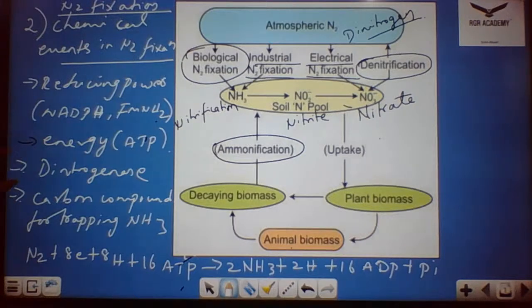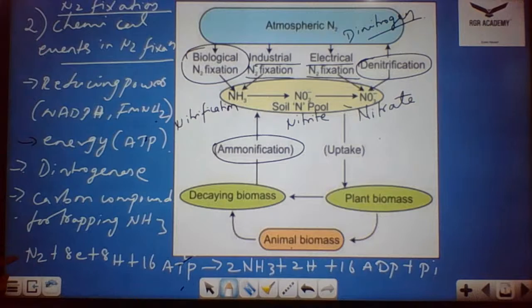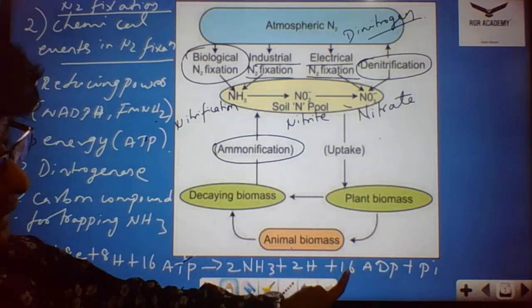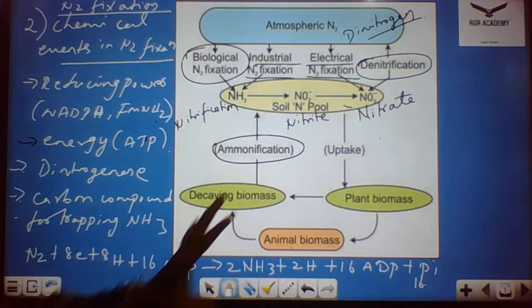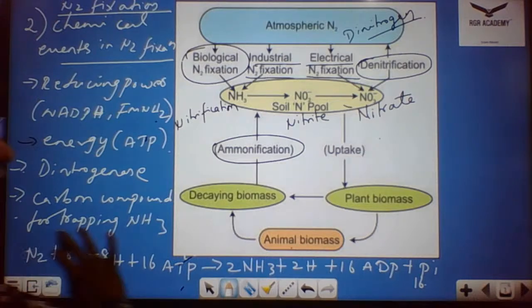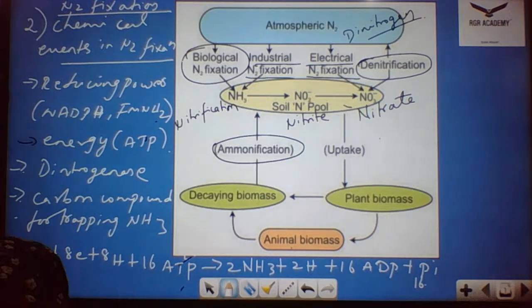It requires energy, the dinitrogenase enzyme, and a carbon compound for trapping ammonia. The overall reaction is nitrogen plus 8 electrons plus 8 protons plus 16 ATP, which gives rise to 2 molecules of ammonia plus 2H plus 16 ADP and 16 phosphate. On the whole, this equation represents nitrogen fixation. Sometimes they give this equation and ask what type of reaction it is, and sometimes they give the reaction for denitrification, so be very careful with the equation.